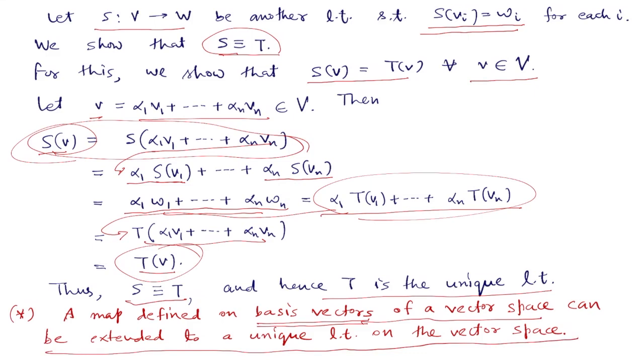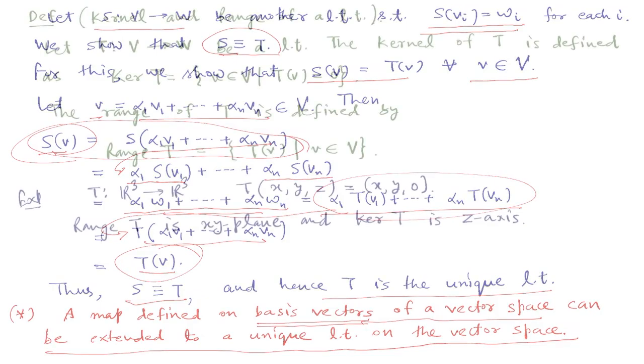So once we have defined a linear map on the basis vectors, then that is fixed. Or another way we can say it: when we have defined a map on a basis, then we can extend that map to be a linear transformation on the full vector space.